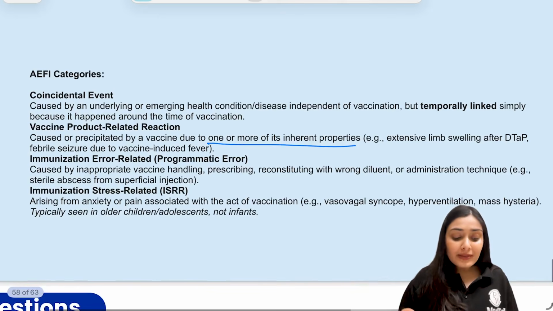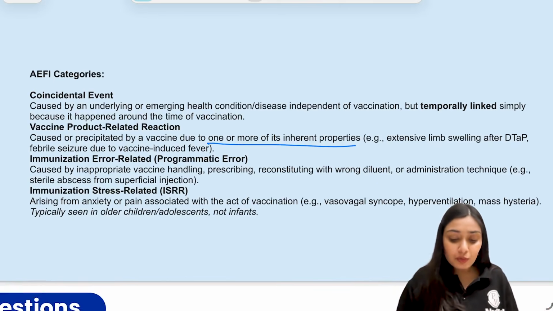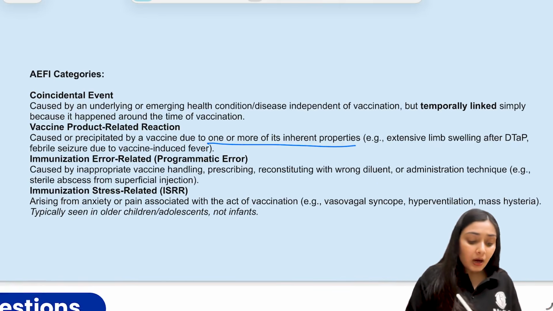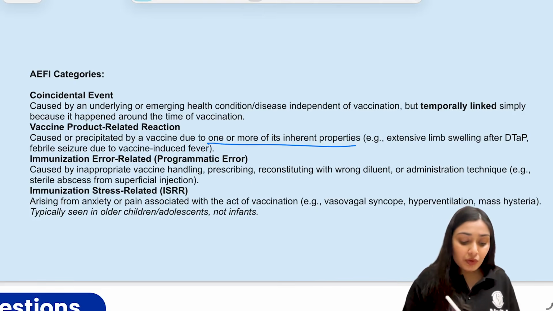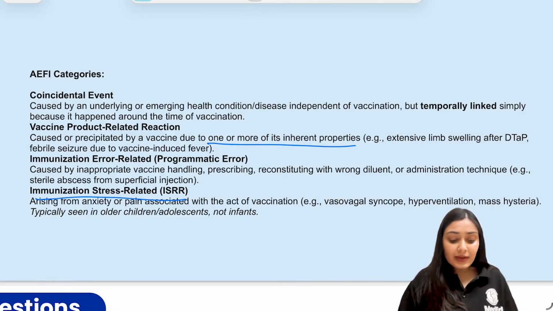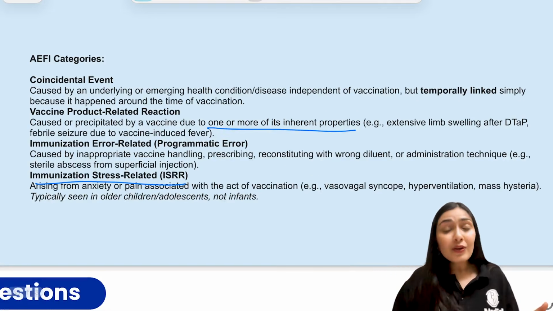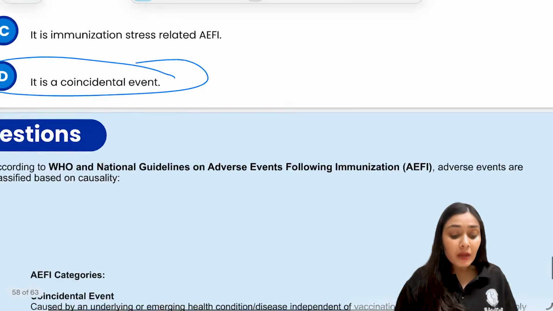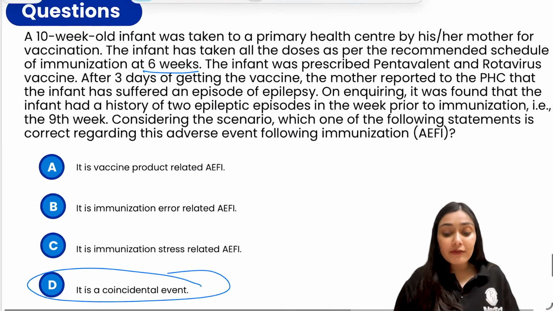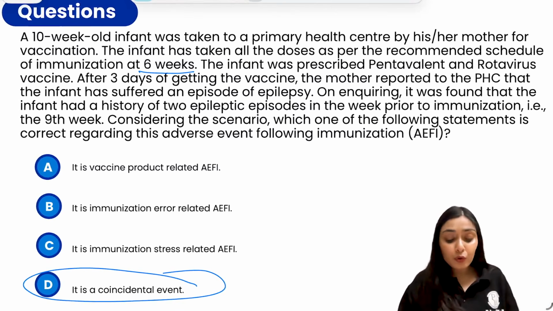Then you have immunization error related AEFI, where you have inappropriate vaccine handling, prescription, wrong diluent, or technique. For example, there can be production of sterile abscess from injections. Then you have immunization stress related AEFI. Here, usually the symptoms are from stress, right? So vasovagal syncope, fear of injections, hyperventilation, mass hysteria, a lot of things can happen. So these AEFI categories are very important categories. You should be very well thorough with these.